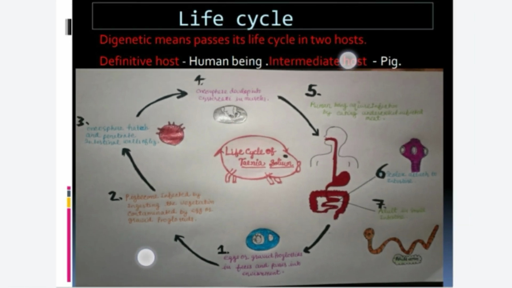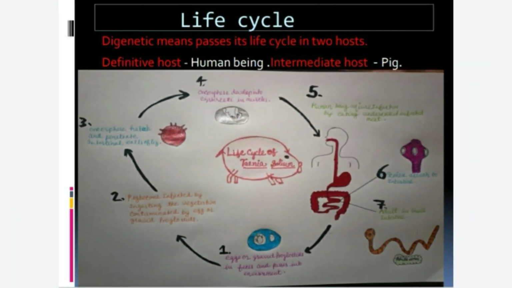Taenia solium causes a disease named taeniasis. Taeniasis is less frequently symptomatic. The symptoms are majorly due to the passage of proglottids. The major risk of taeniasis is the risk of development of cysticercosis, which is the most dangerous disease and affects our central nervous system. And that is all about the video.